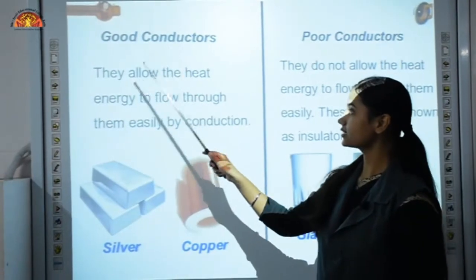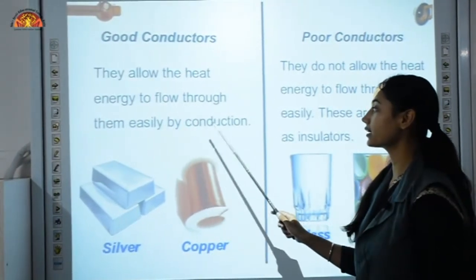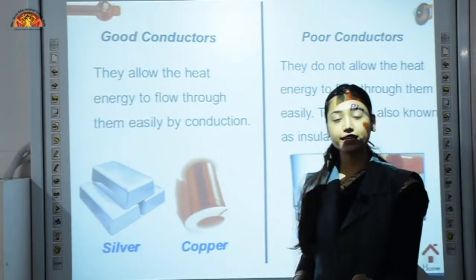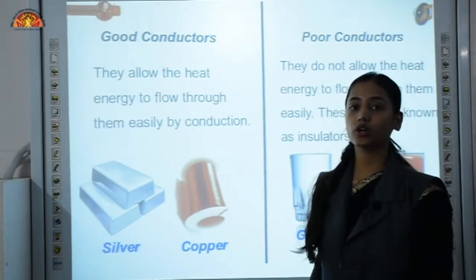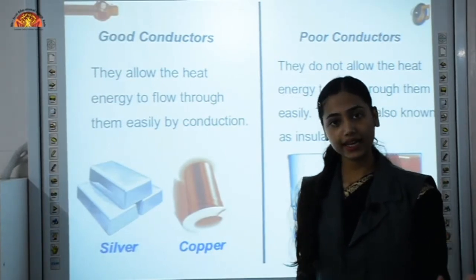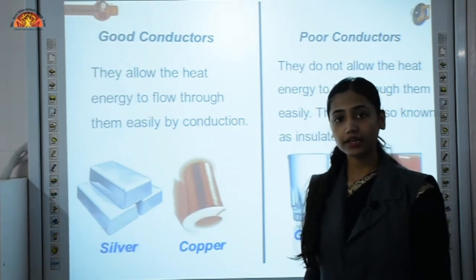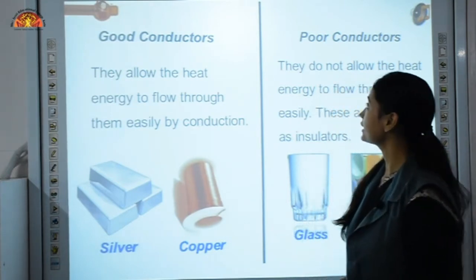Good conductors, they allow the heat energy to flow through them easily by conduction. Like that metallic scale, that was a good conductor of heat. So those substances through which heat can be transferred from one part to the other part, that is known as a conductor, a good conductor of heat.